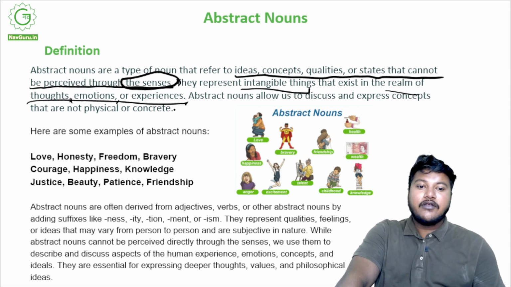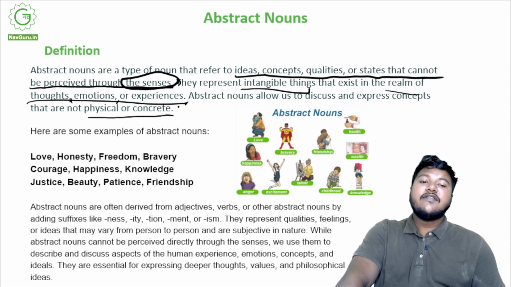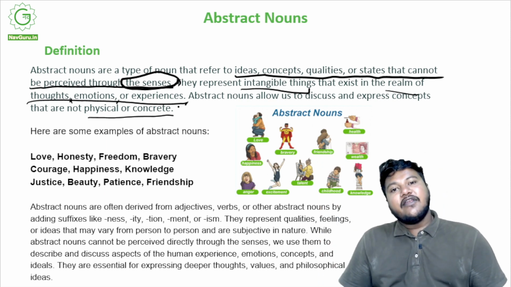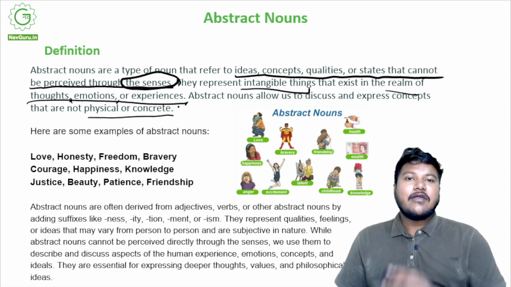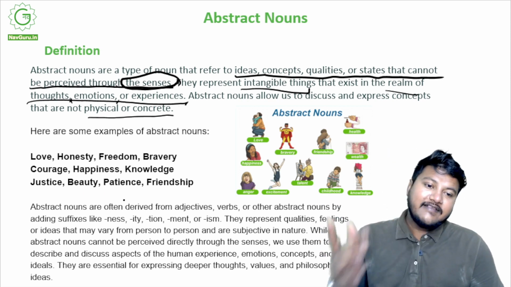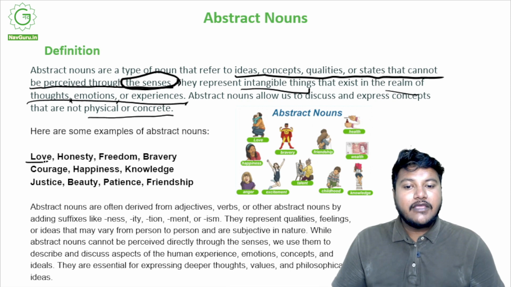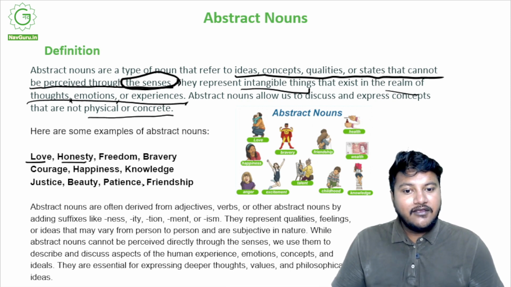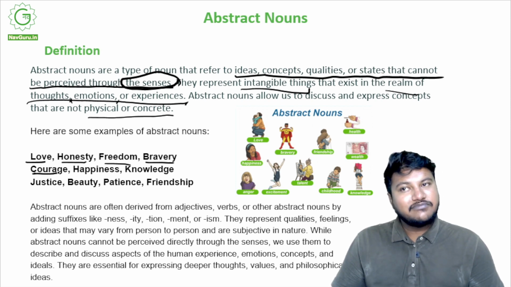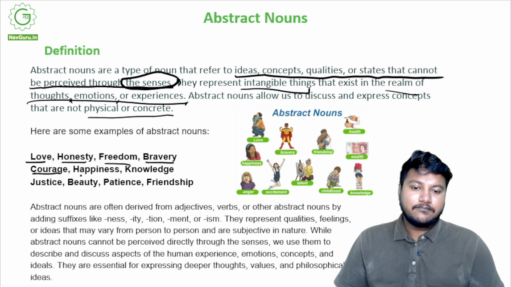Very important: the whole subject of philosophy is based upon abstract nouns, right? It's literally a subject that's based just around abstract nouns. If you want some examples: love. Can you see love? Can you hear honesty? Can you touch freedom? Can you taste bravery? Can you see courage?